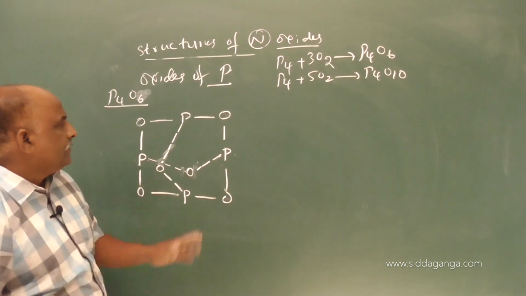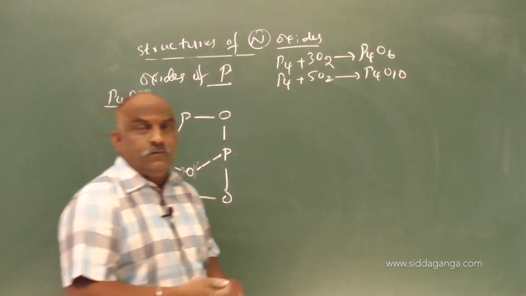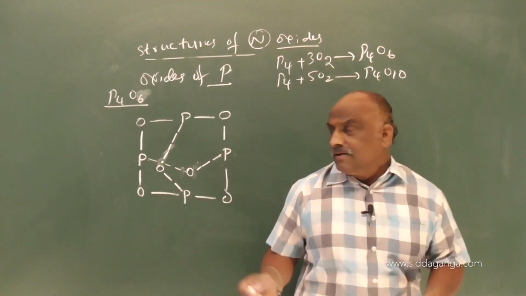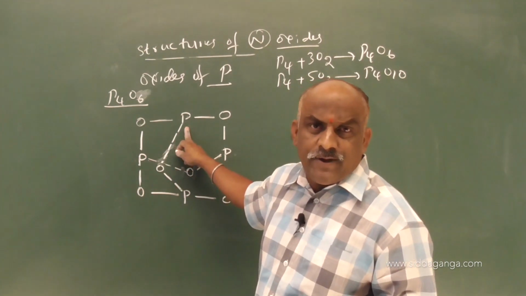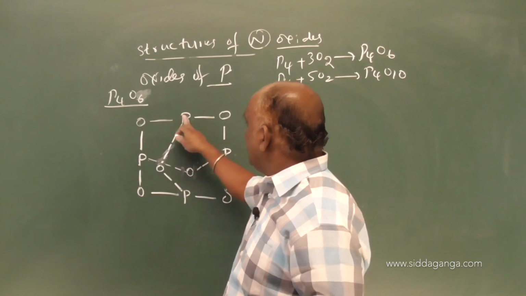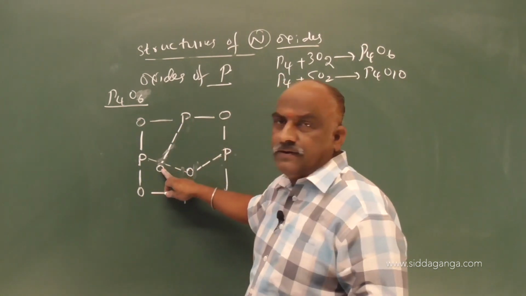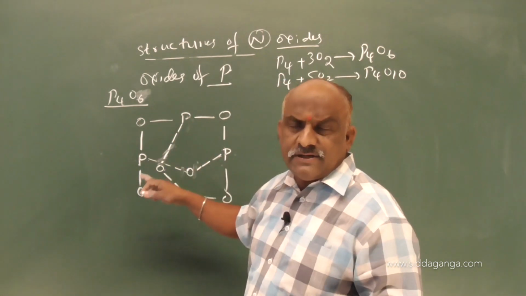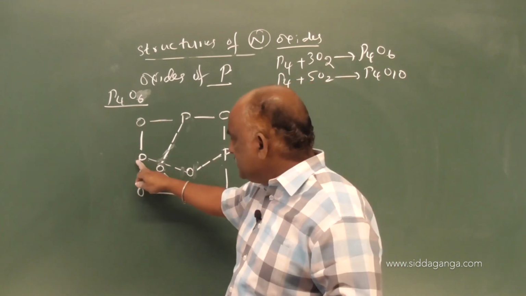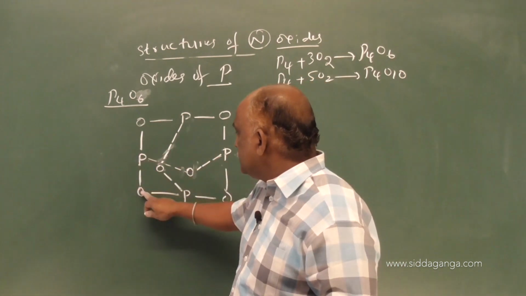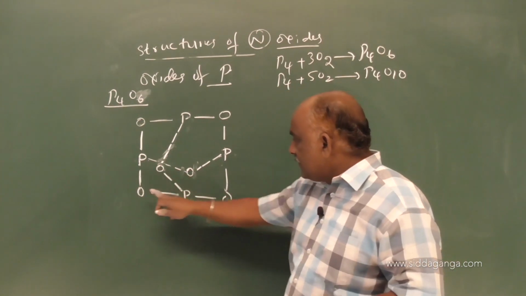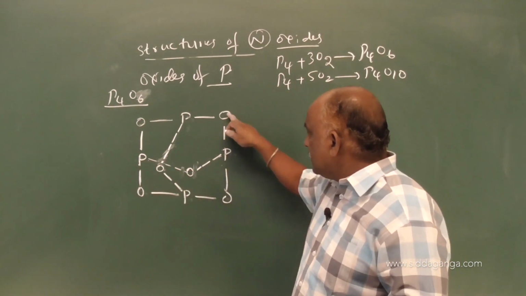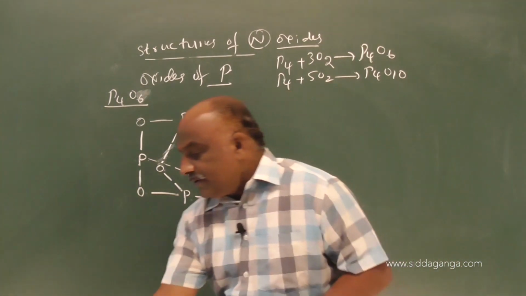So here, my dear students, give a look at this because it is very, very important. Each phosphorus is surrounded by how many oxygen atoms? Here 1, here 2, here down 3. You select any one of the phosphorus atoms. You see it is also phosphorus, 1, 2, 3. So to avoid that,